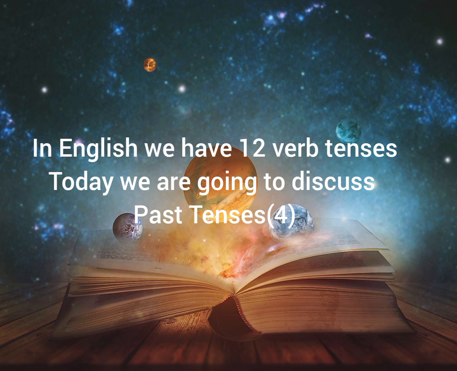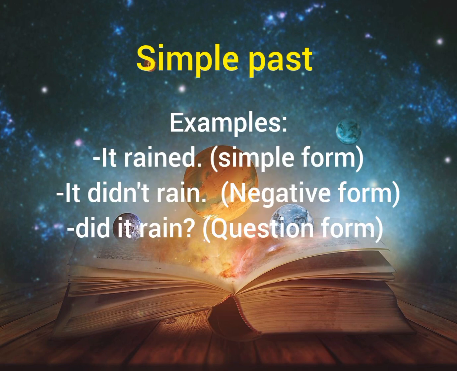So today we're gonna discuss tenses in English. As we know, in the English language we have 12 verb tenses. So today we are going to discuss past tenses. So we are going to start with the simple past.